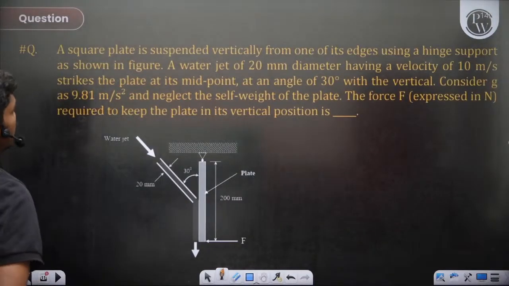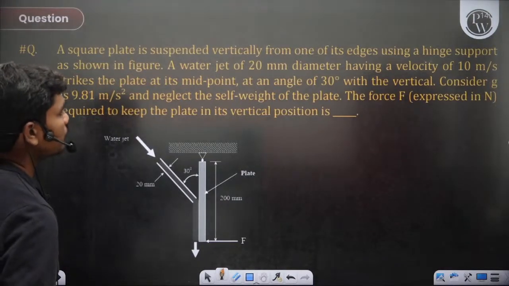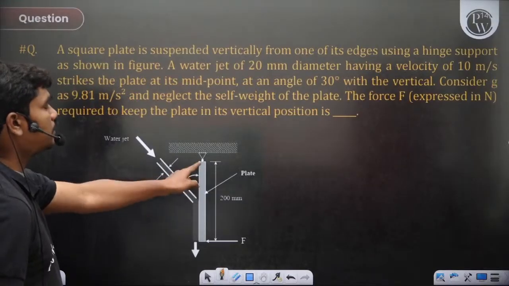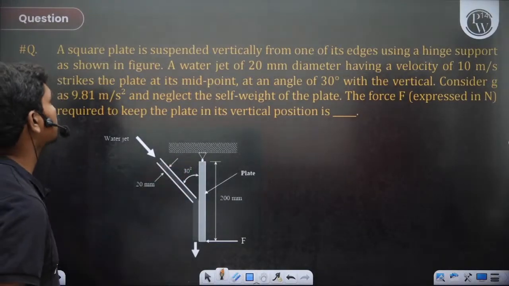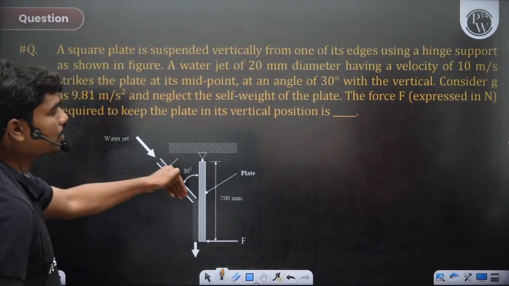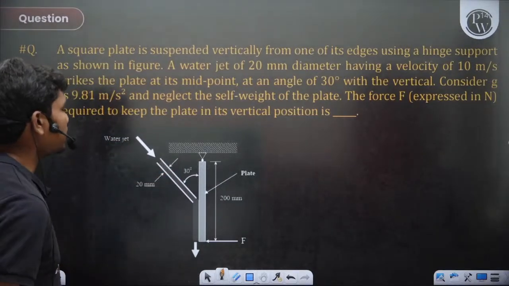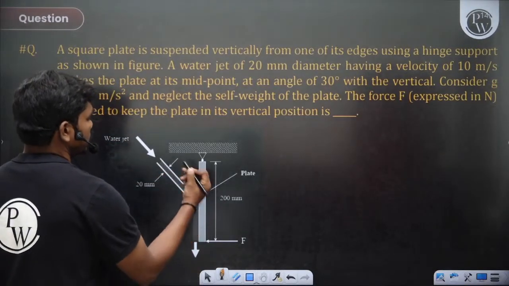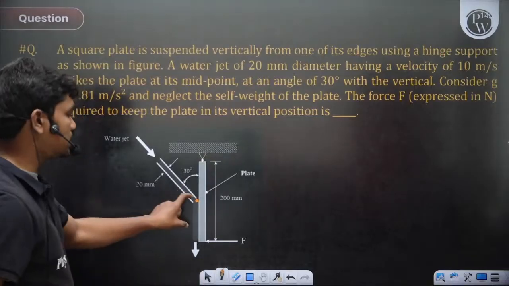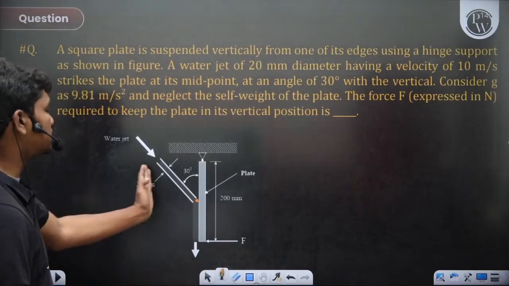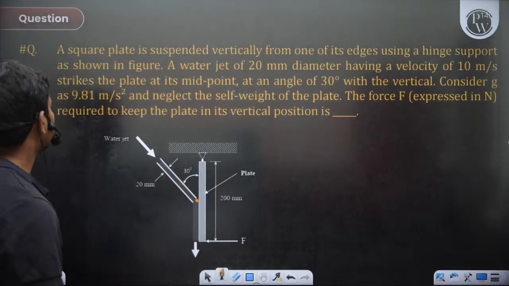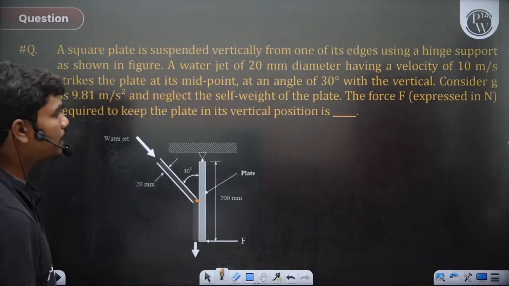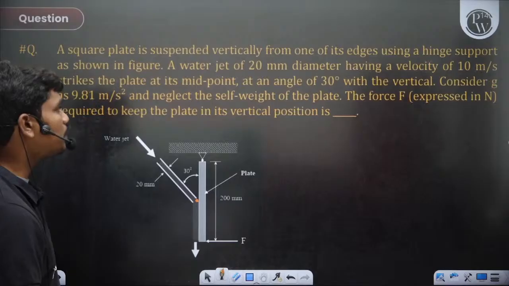So let's see, a square plate is suspended vertically from one of its edges. Okay, so it is suspended from its edge, using a hinge support as shown. A water jet of 20 mm diameter having a velocity of 10 meters per second strikes the plate at its midpoint. So this is the midpoint actually. If this is 200, then this height is 100, at an angle of 30 degrees. So this angle between the plate and the jet is 30, or 30 with the vertical, whatever. Consider g as 9.81. Neglect self weight of the plate. Find the force F required to keep the plate in its vertical position.